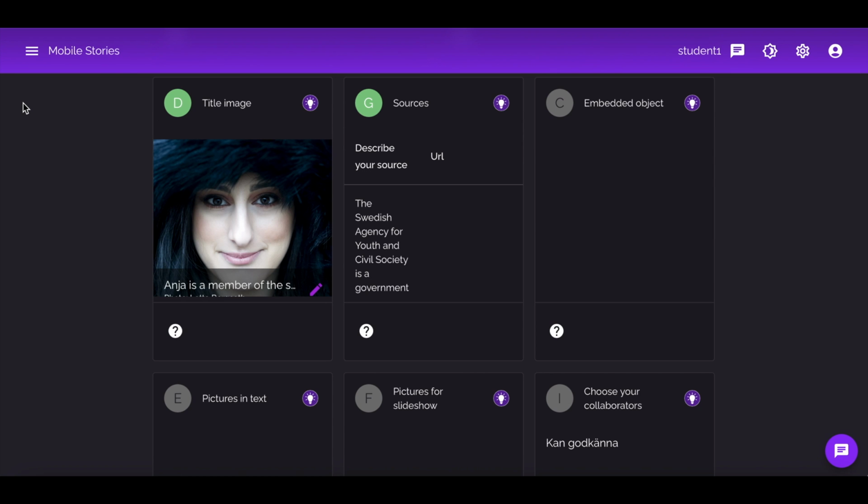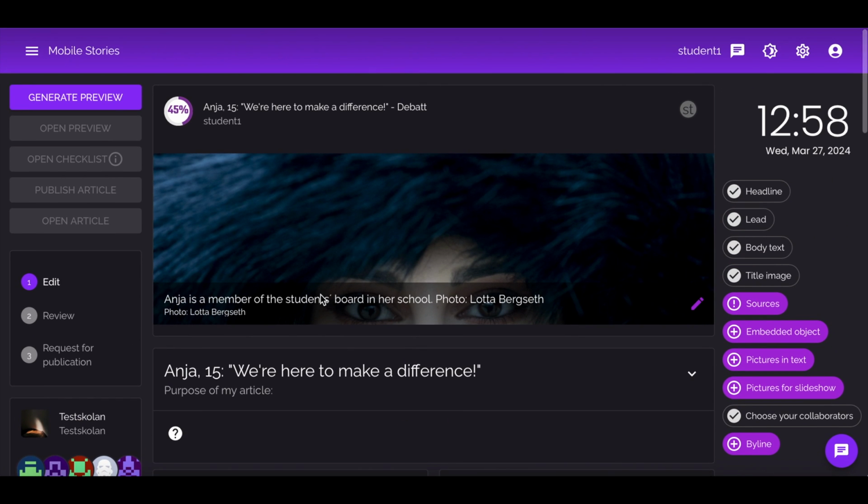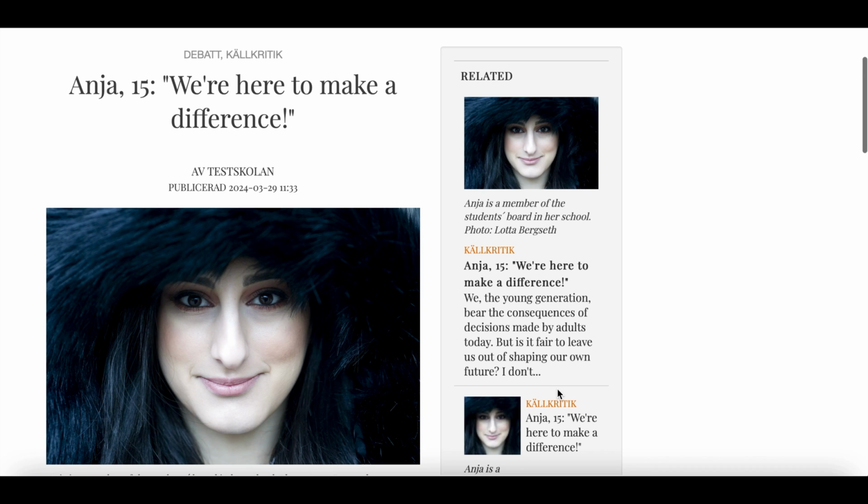Now you've done quite a lot of work already and may be wondering what your article looks like when published. Scroll to the top of the article page. Click on the purple button, Generate Preview. Wait a few seconds. When the button below labeled Open Preview turns purple, you can click on it. Your preview will now open in a new window. Your article is not published yet. This is what your article will look like when you publish it online.